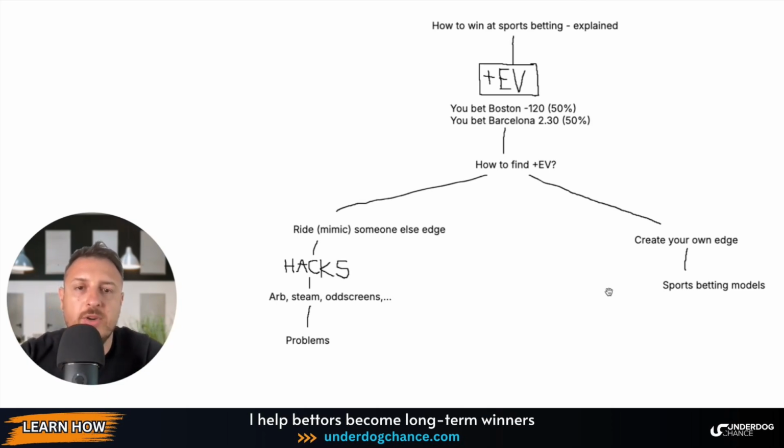But there are different ways. Some people just use these hacks, make 5k, 10k, and then they stop betting. Some people start using these hacks, create a bankroll, and then move to sports betting models if they have the motivation to become long-term winners. I hope I explained this in a simple way, and that's it for me today.